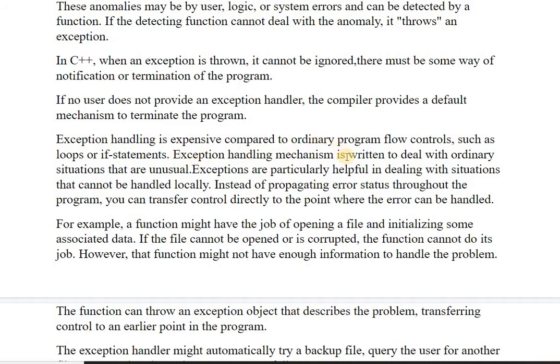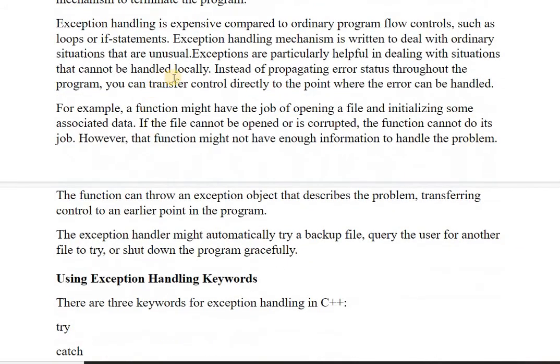The exception handling mechanism is written to deal with ordinary situations that are unusual, and exceptions are particularly helpful in dealing with situations that cannot be handled locally. So instead of propagating error status throughout the program, we can transfer the control directly to the point where the error can be handled. There must be some way to transfer your control to the point where the actual exception occurred.